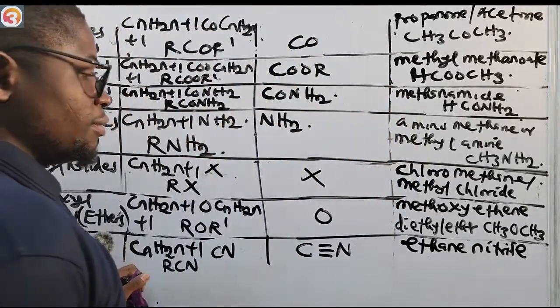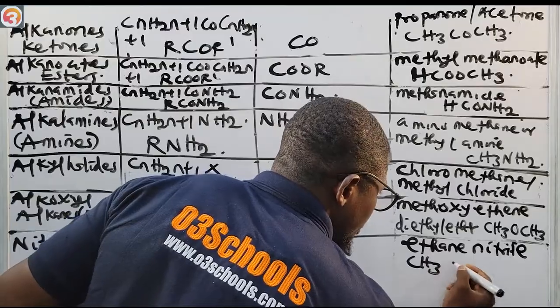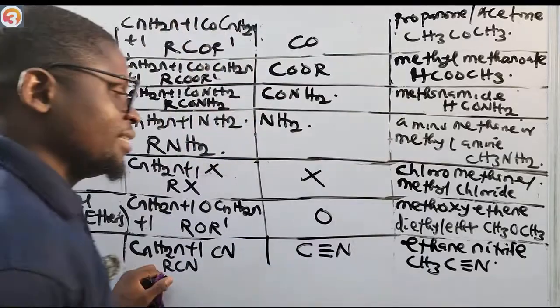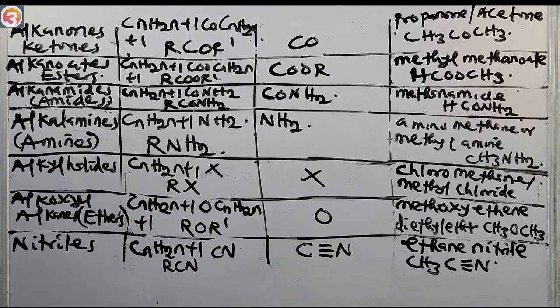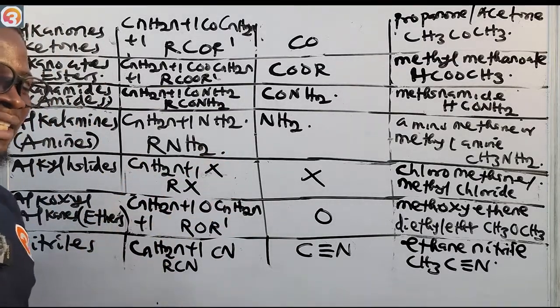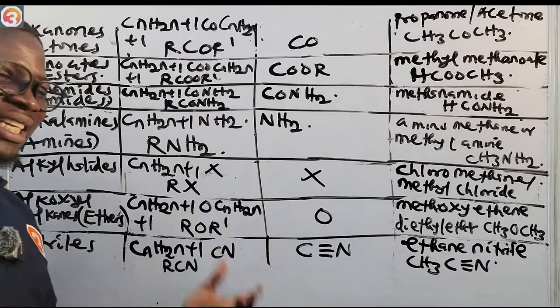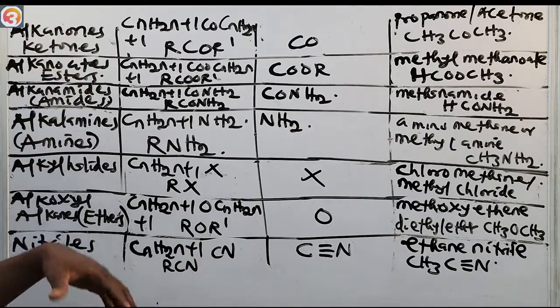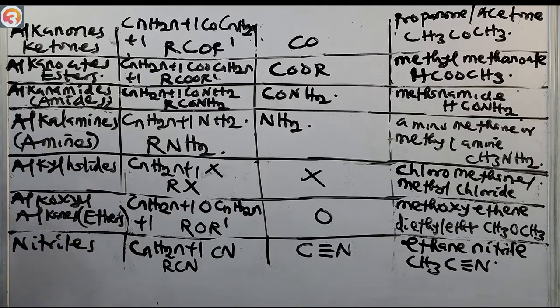The formula is CH3 C triple bonded to N. So these are homologous series. We have seen all the homologous series: the alkanes, the alkynes, the alkanols, the carboxylic acids, the aldehydes or alkanals, the ketones, the alkylamines, the alkylamides, the alkyl halides, the alkoxy alkanes, that is the ethers, and the nitriles.